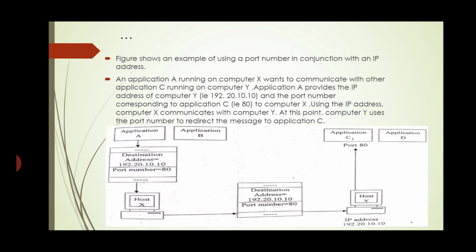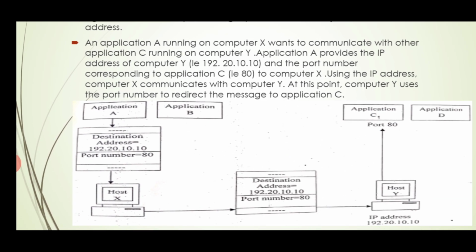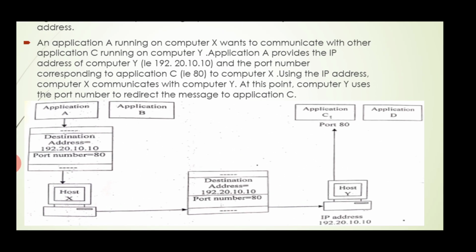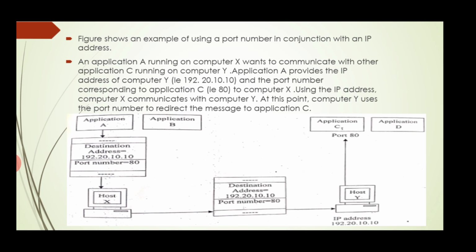An application A running on computer X wants to communicate with another application C, which is running on computer Y. Application A provides the IP address of computer Y and the port address corresponding to application C to computer X. Using this IP address, computer X communicates with computer Y. At this point, computer Y uses the port number to redirect the message to application C. In this way, we can do communication across different networks also.